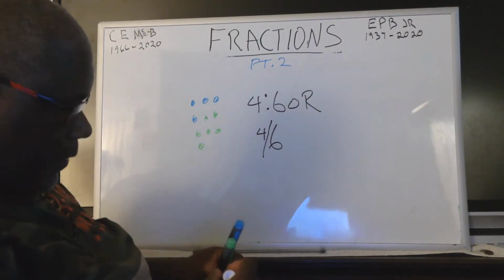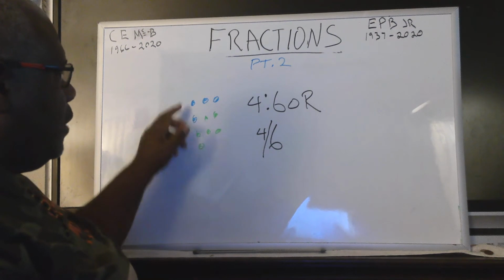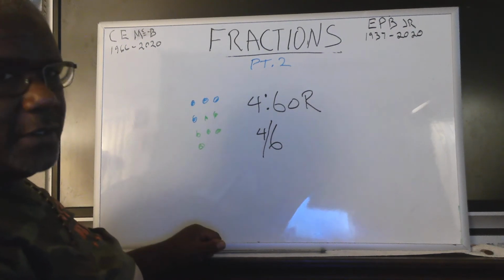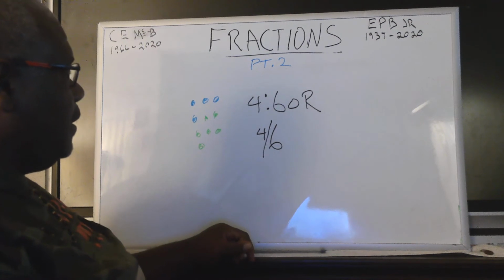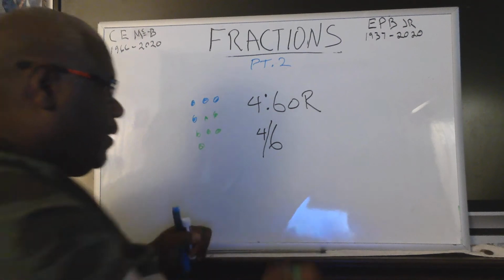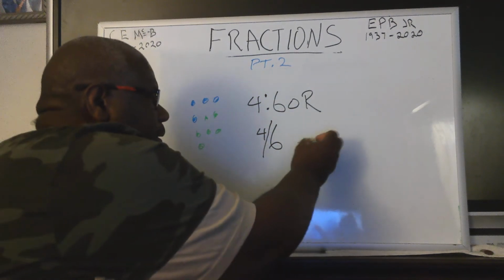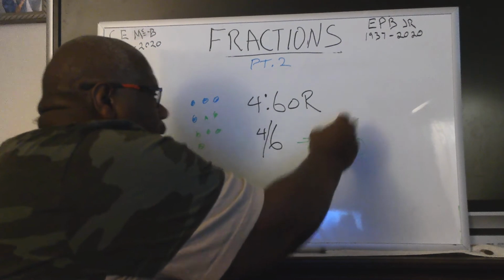for every 6 green dots, there are 4 blue dots. That's a ratio, 4 to 6, okay? Or if you want to, you can also say for every 10 dots, there's 4 blue dots.